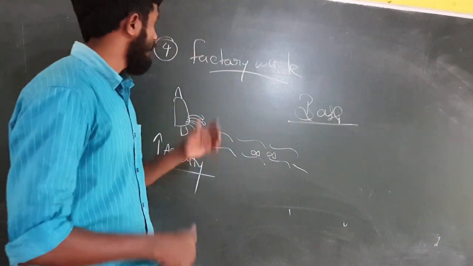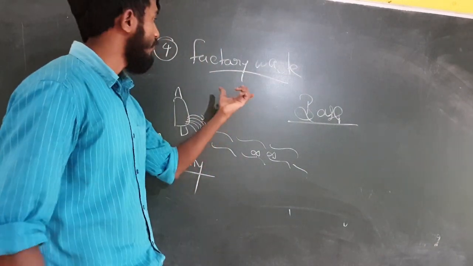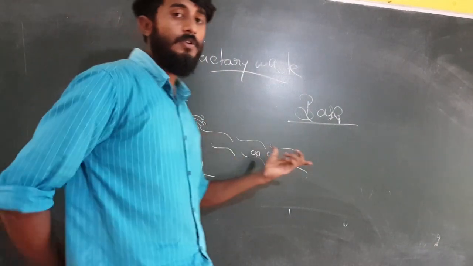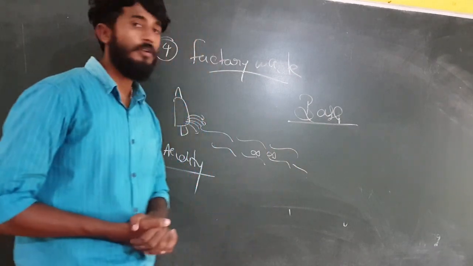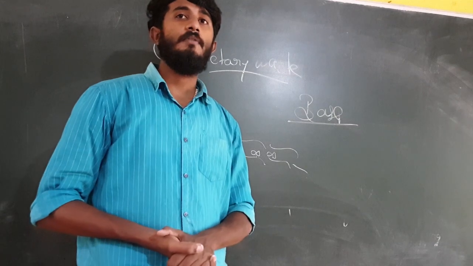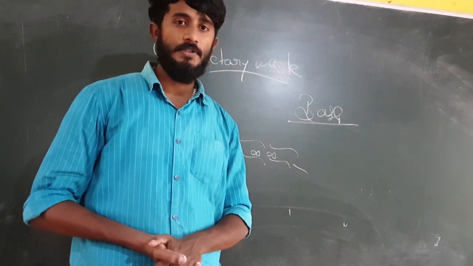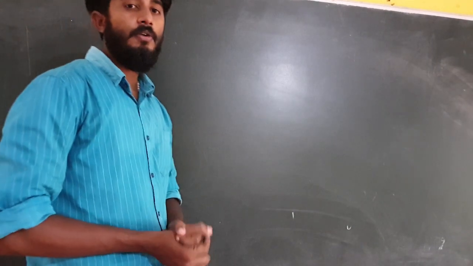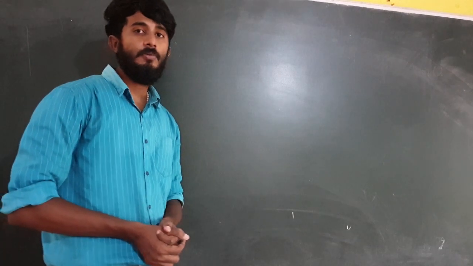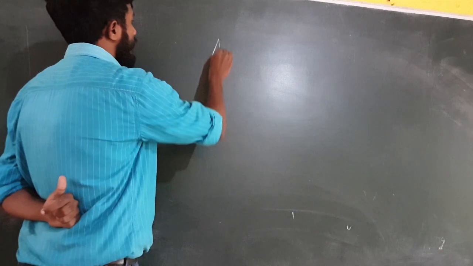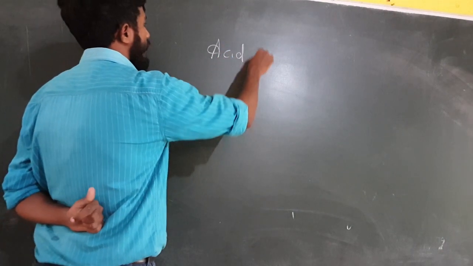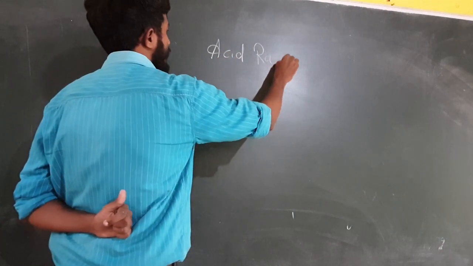Clear? So this is about the factory wastes. So we have seen four important examples for neutralization in our everyday life. Clear, students? Okay students, now we are moving to the next important topic in this chapter, that is acid rain.